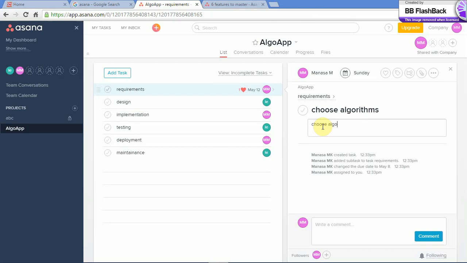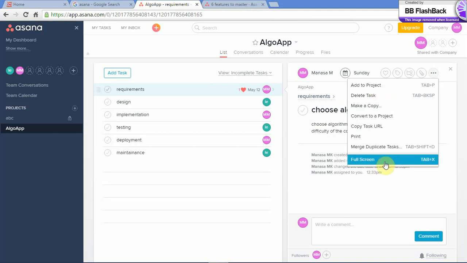Choose algorithms for each level of the game with increasing the concept. So now that is done.